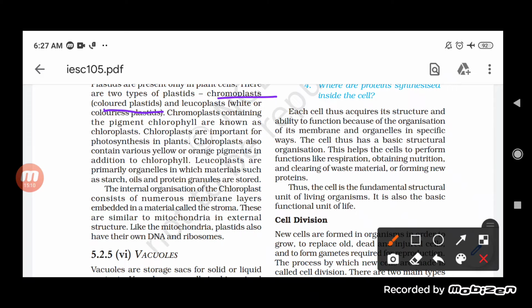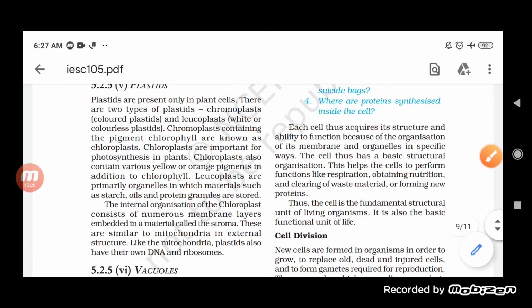While the leucoplast is what? It is a kind of white color, a colorless plastid. So one plastid is colored, and the other plastid is colorless or white colored. Basically, when you look at it, we can include the chloroplast in the chromoplast also.